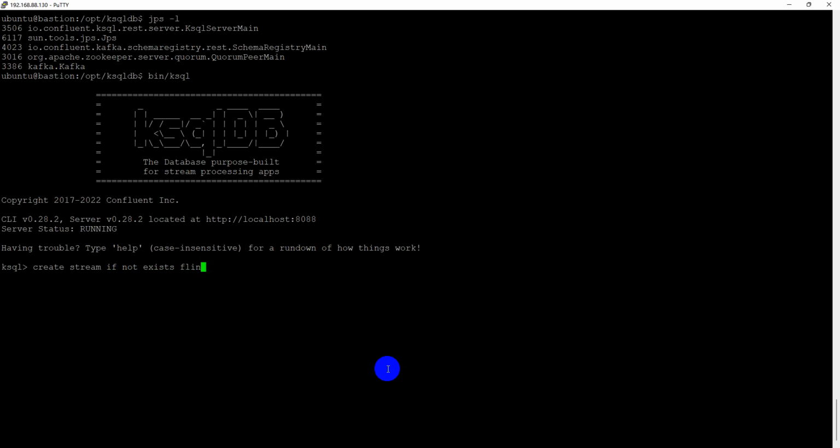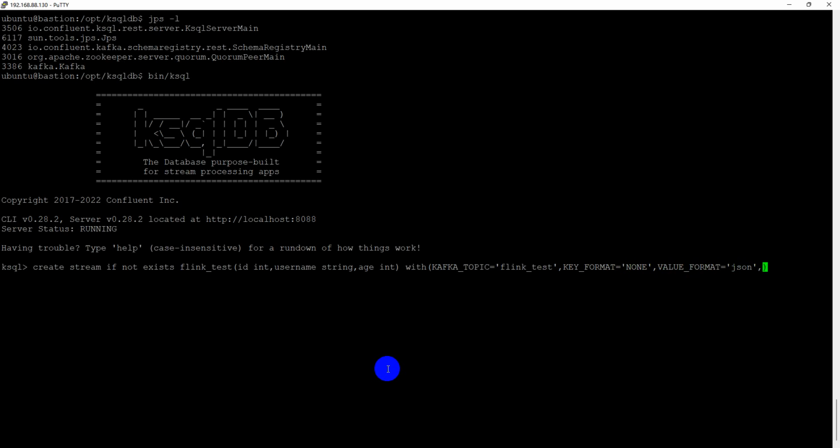The stream is named Flink test, and suppose we have two fields here: username, string, and age, int, with Kafka topic Flink test, and the value format we can specify as JSON.